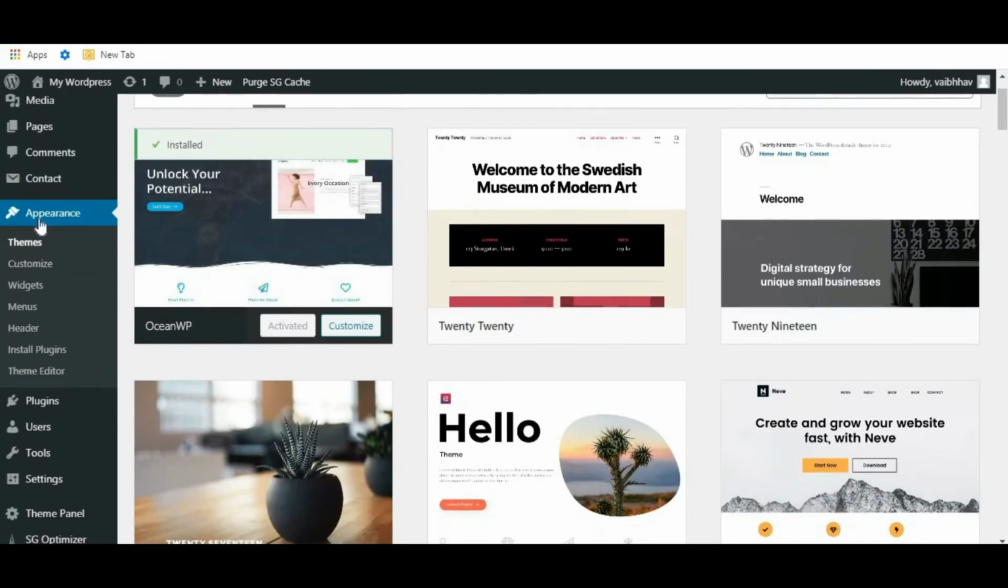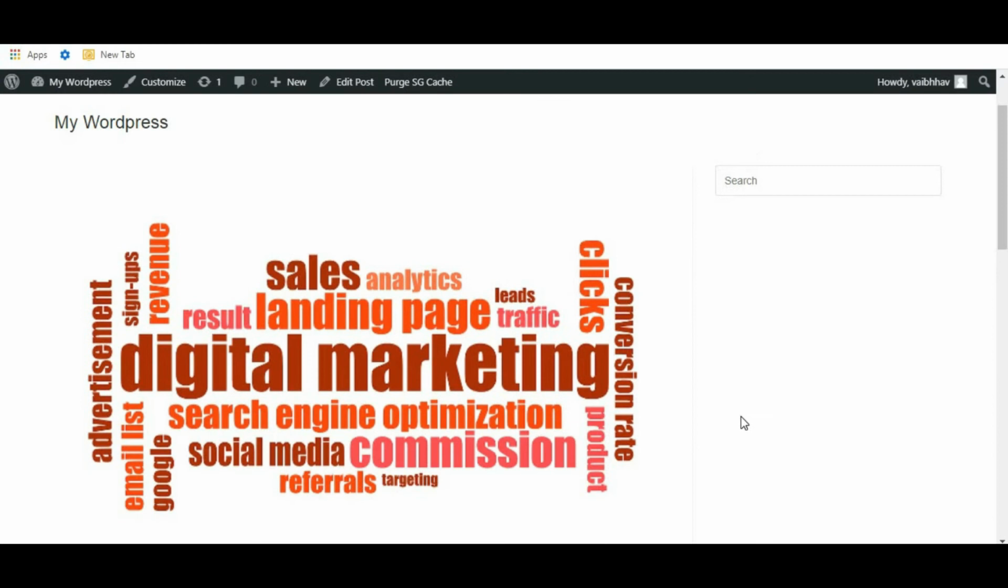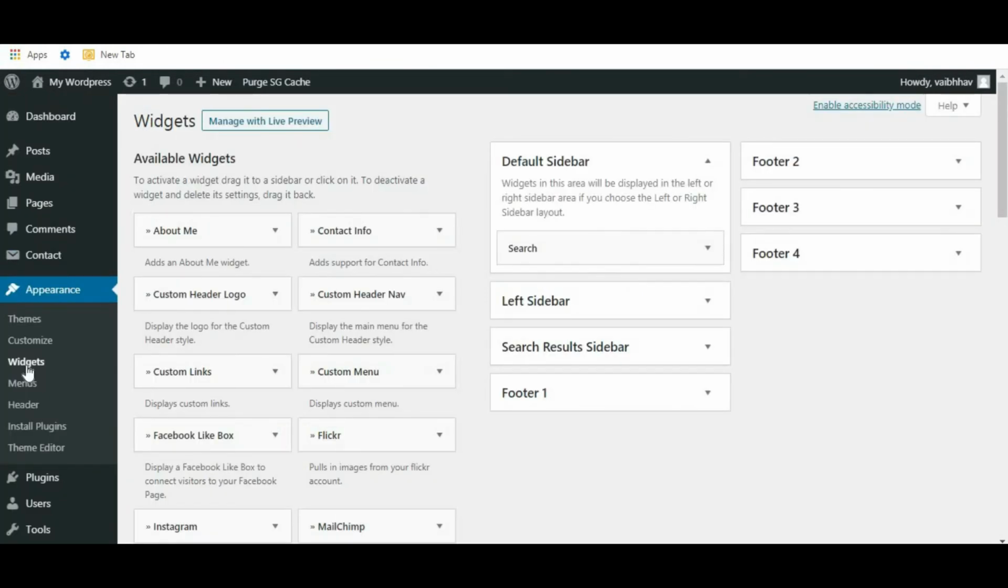Okay, then widget. So click on this widget. Let me show you the widget. So let's open the website. Here you can see the sidebar. Only the search box is available. So let's add some more widgets. Go back to the dashboard. So appearance, then widget. So it is the search box.